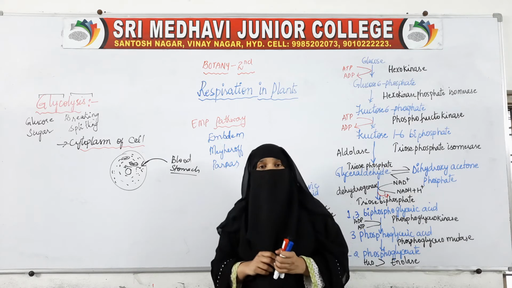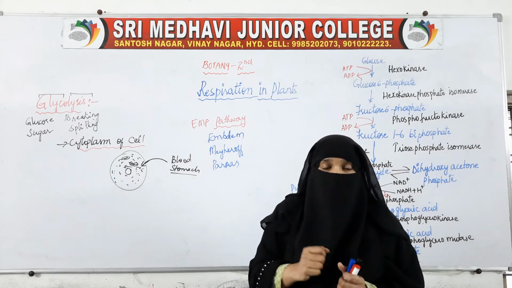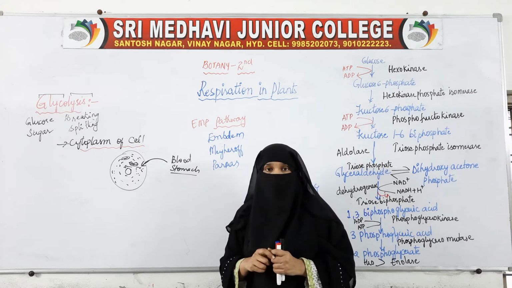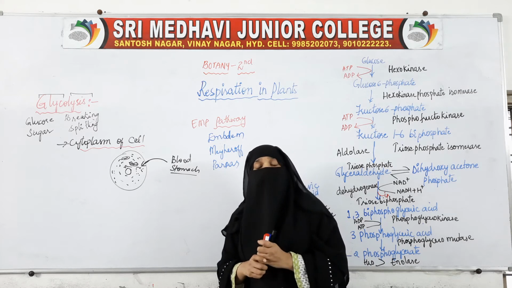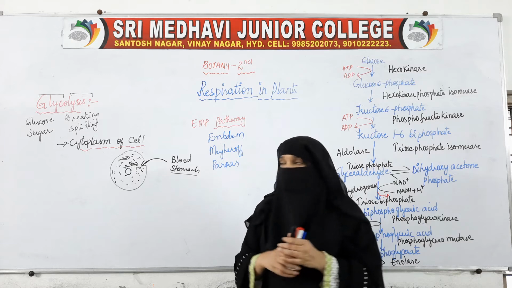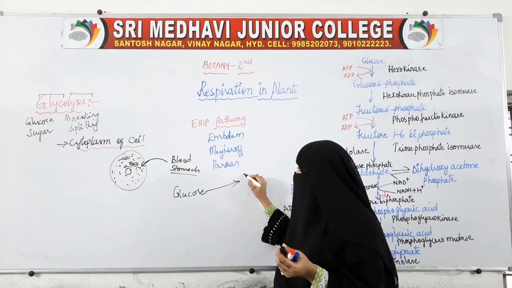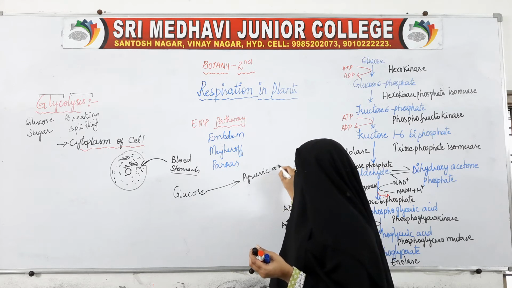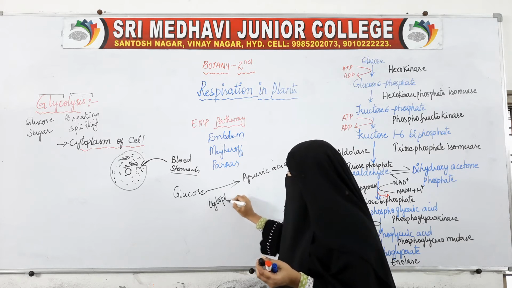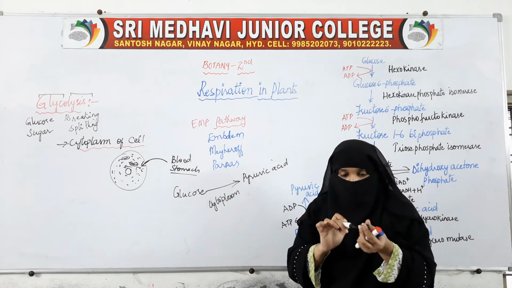So glycolysis is the breaking of glucose into two molecules of pyruvic acid, and this breaking of glucose into pyruvic acid takes place inside the cell, in the cytoplasm of the cells. Glucose changes or breaks down into pyruvic acid. Where does it break down? In the cytoplasm of the cell. This breakage involves 10 reactions.